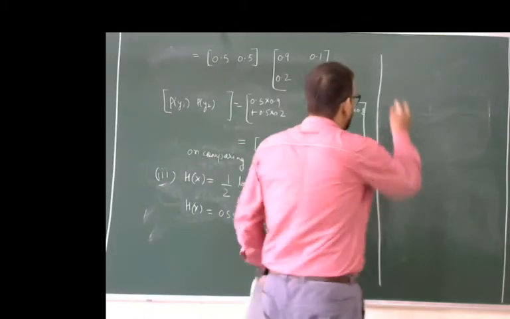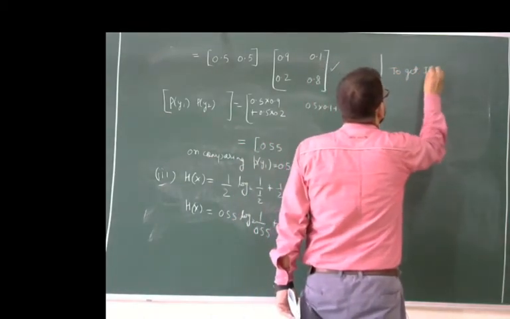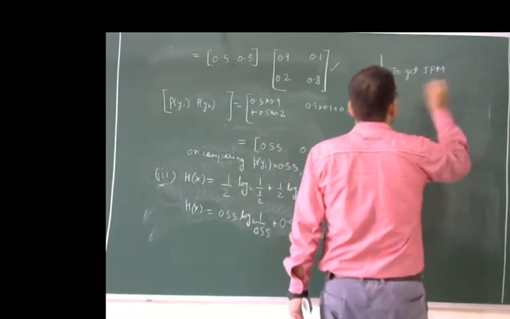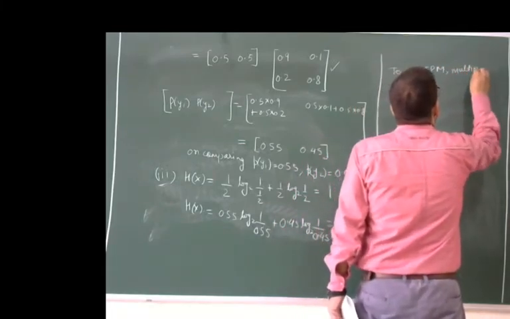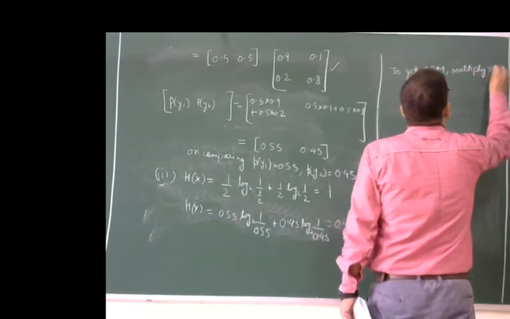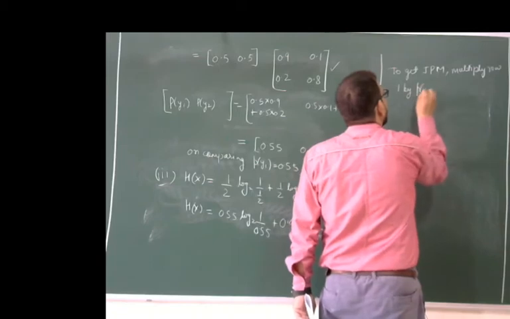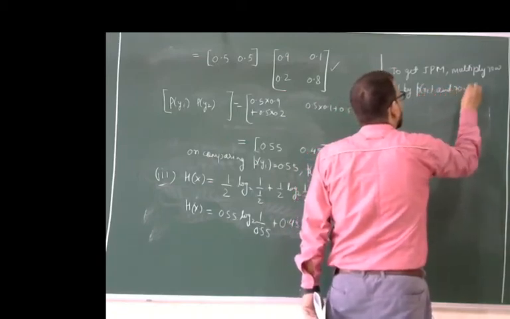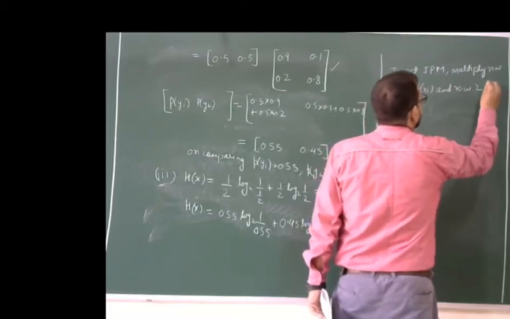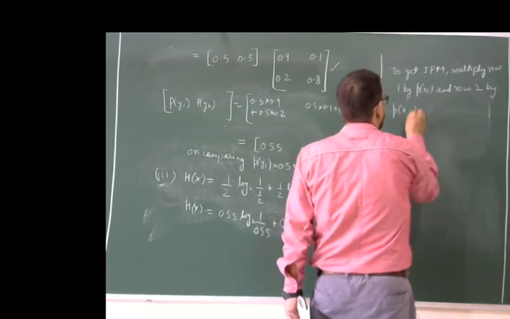Now, to get the JPM, multiply row 1 by P(x1) and row 2 by P(x2).